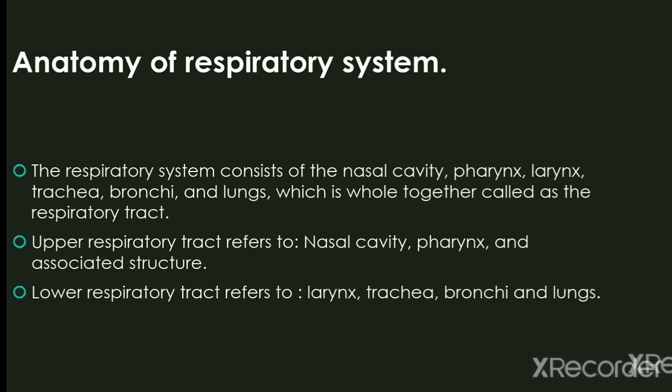The respiratory tract can be divided into two parts, the upper respiratory tract and the lower respiratory tract. The upper respiratory tract consists of the nasal cavity, pharynx and associated structures, whereas the lower respiratory tract consists of the larynx, trachea, bronchi and lungs.